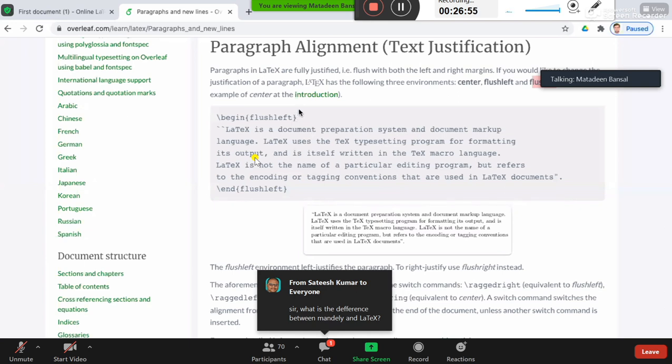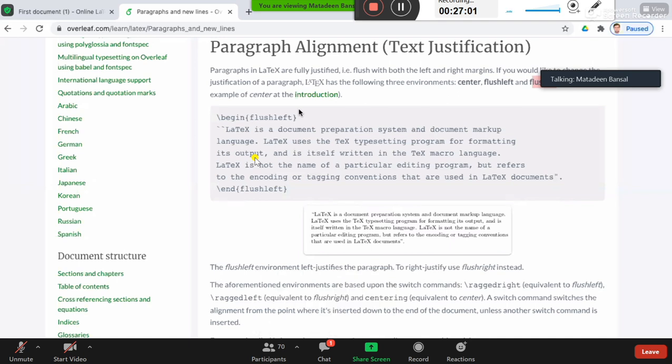The UTF package, one has asked what is the UTF package. You need not bother about this package. Actually, this is for some additional special types of fonts, right? Beyond ASCII, your computer has simple ASCII codes only, but this package allows you to use Greek letters and many more symbols that we use in mathematics, right? So this is the package that allows you to print these special characters, right?